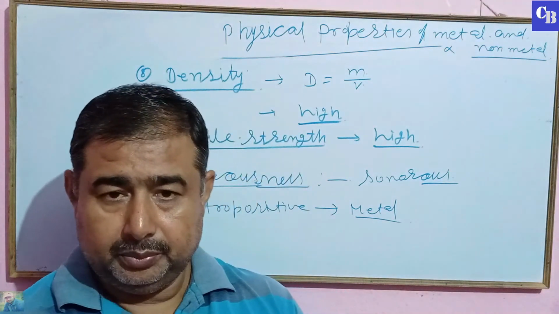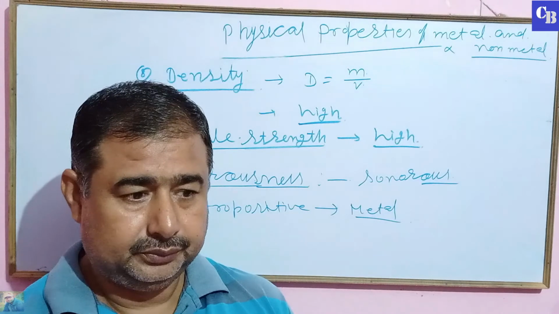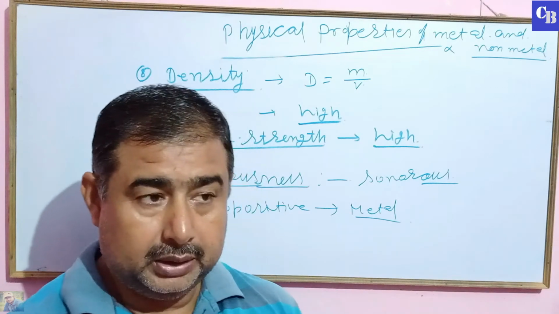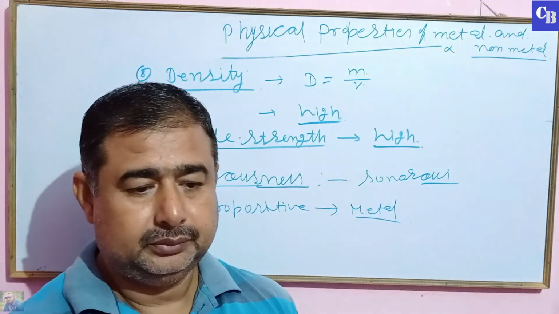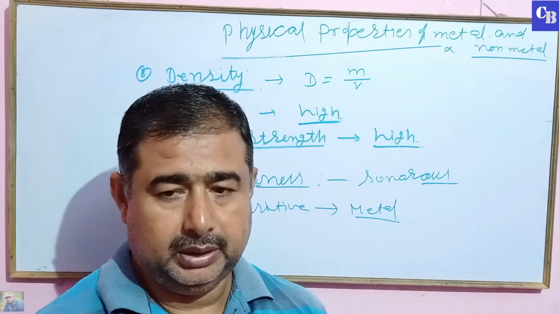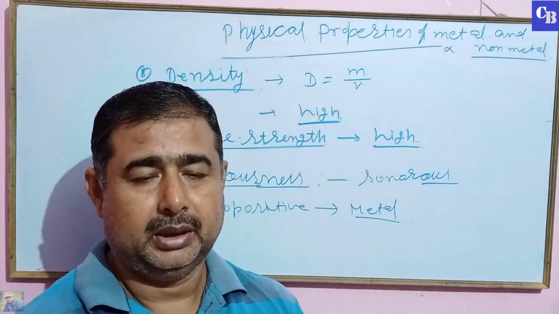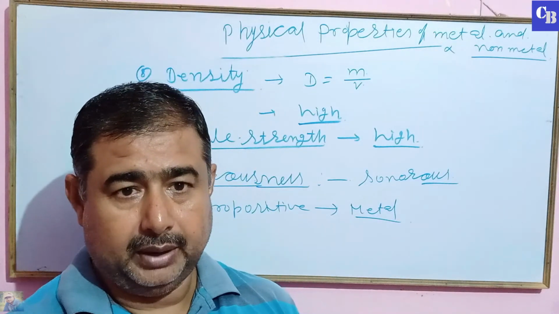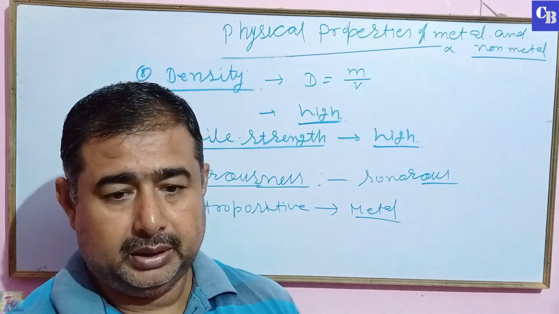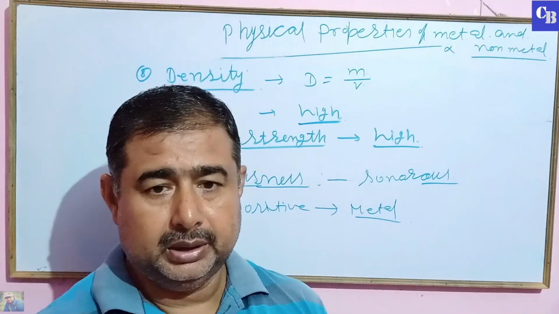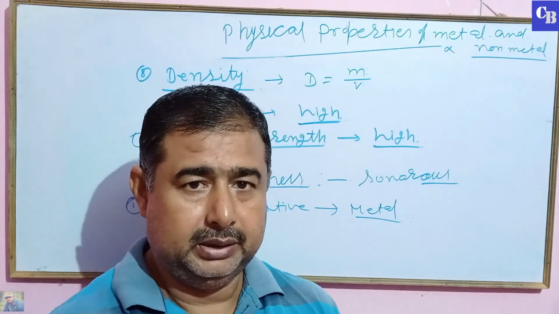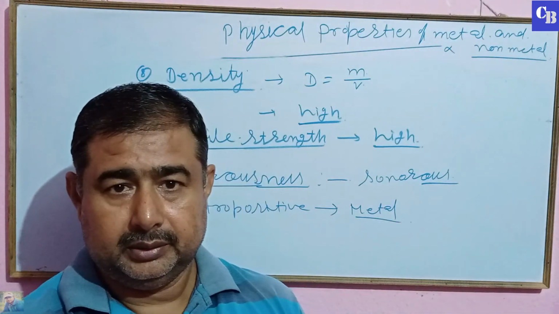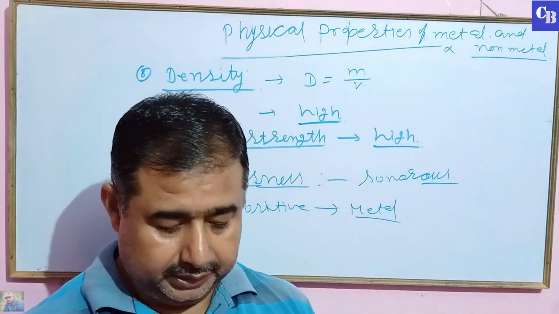It has no peculiar sound. It is not sonorous. It is soft, but diamond is hard. Diamond is an allotrope of carbon. These also come in the category of non-metal. Graphite is a non-metal, an allotrope of carbon, but it is a good conductor of heat and electricity. Non-metal is not lustrous, but iodine is a non-metal which is lustrous.